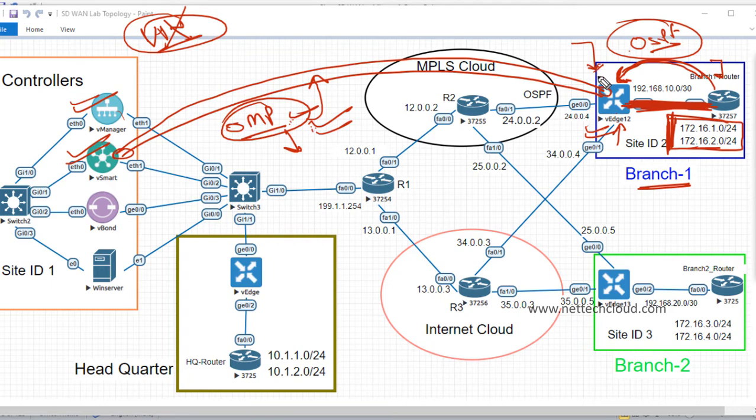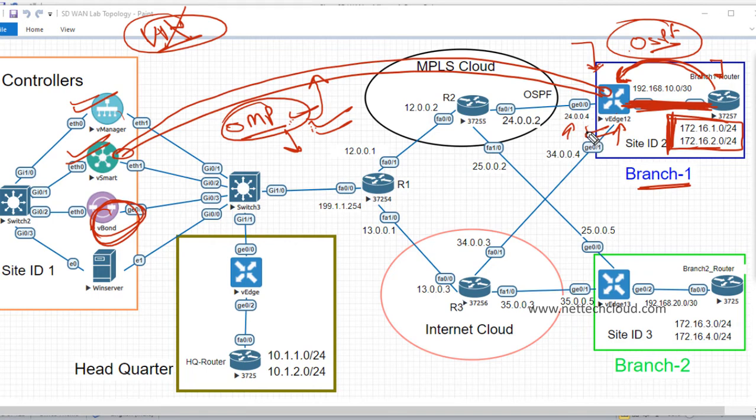So we do the bare minimum configuration, like the vBond IP address, system IP, organization name, the clock, and this interface IP address, and then we have to ensure reachability to the controller, first the controller vBond, either through this MPLS cloud or maybe internet cloud, no matter, either way there should be IP reachability to the controller. Once it is done, then after, you don't need to do anything on the WAN edge device locally, right? And even you cannot, because the device can be managed either locally or from vManage only.